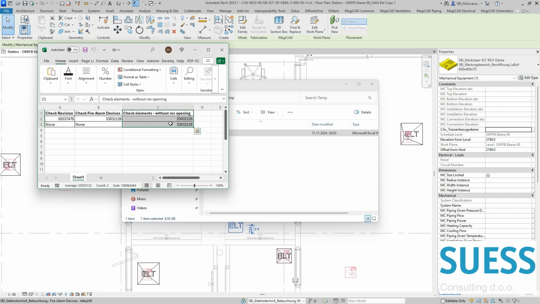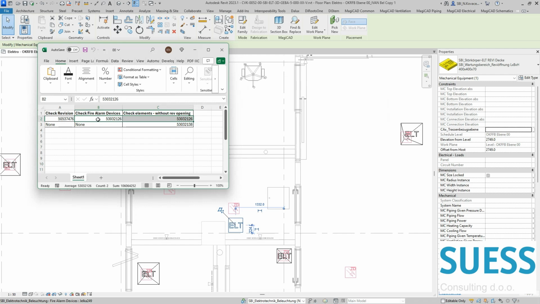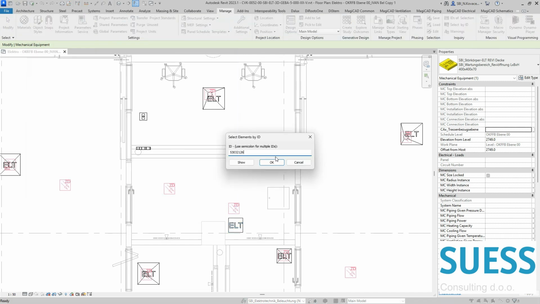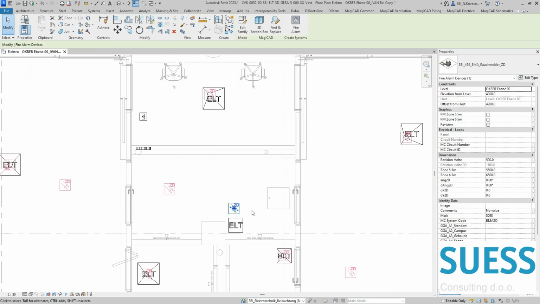In column C, we will list the elements for which we found a ceiling type which requires a revision opening, but in those places we didn't find a revision opening. Over here you can see that by two different criteria we spotted the same element, and that is true. We can copy this ID, use select by ID, and for both of those criteria this condition is correct.